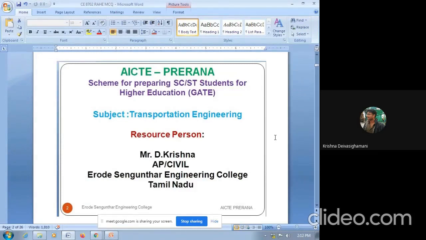So this class is sponsored by AICTE Prerana for the benefit of SC/ST students who are preparing for higher education exams like GATE. My subject is Transportation Engineering. Today's class we are going to discuss the objective questions from our previous class lectures.